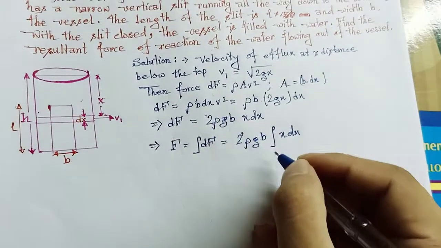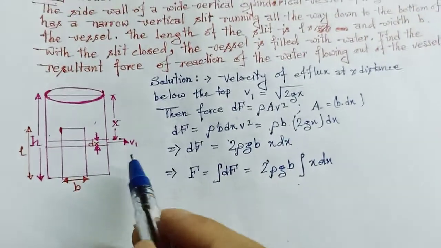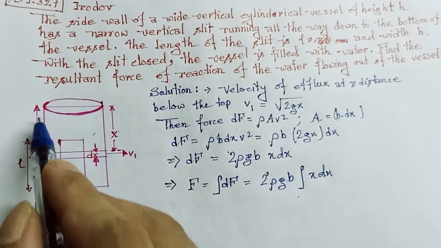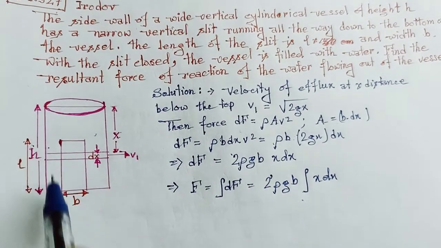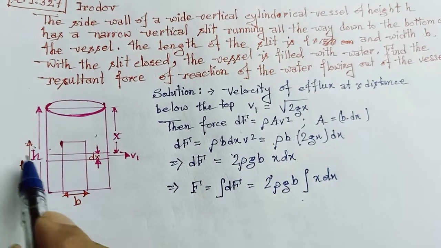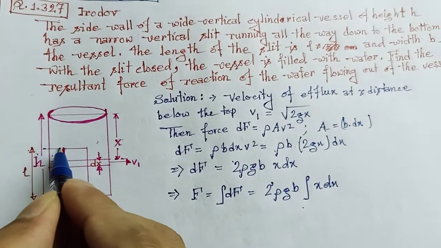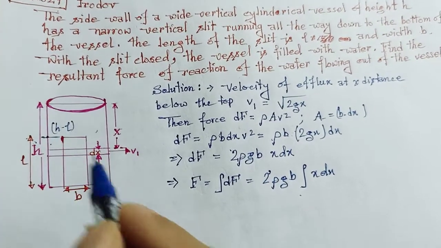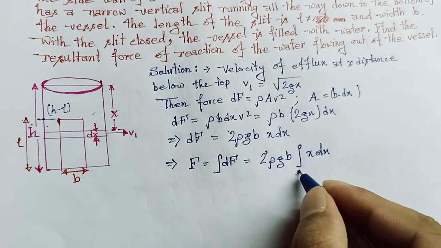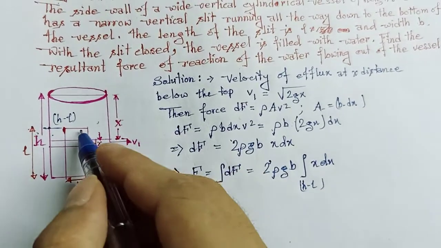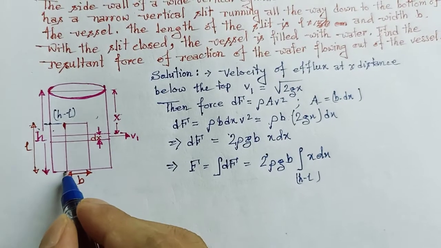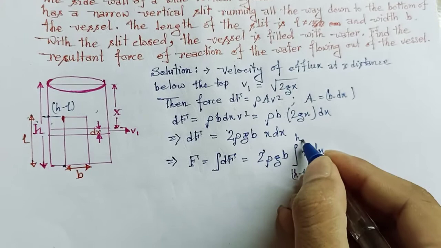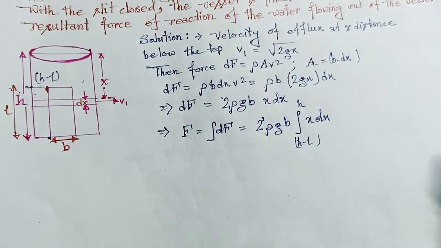Now, as we are considering the slit, if the total height of the cylinder is h and the slit length is L, then this dimension up to this point will be h minus L. So h minus L will be our lower limit of integration, and when it comes to the bottom point, the length will become h. So our limit of integration will be h minus L to h.